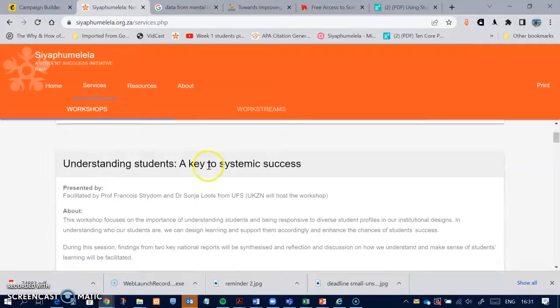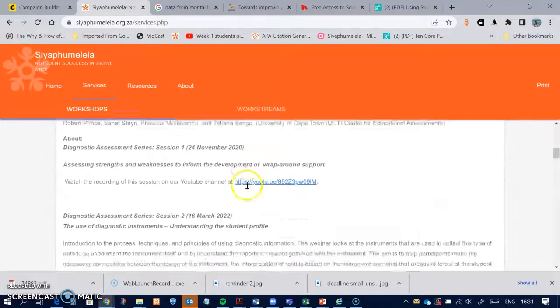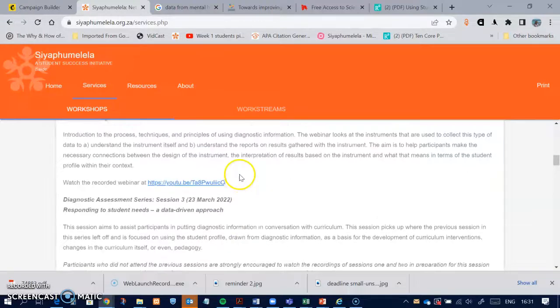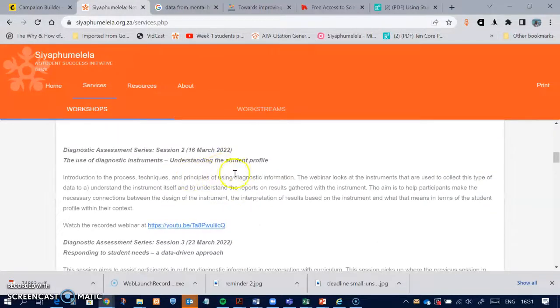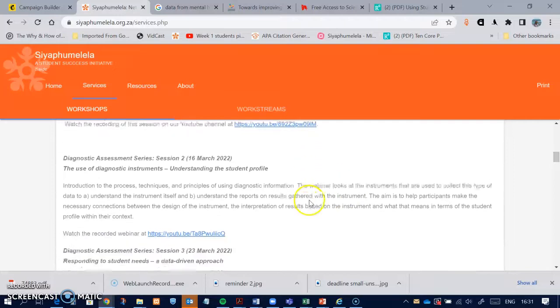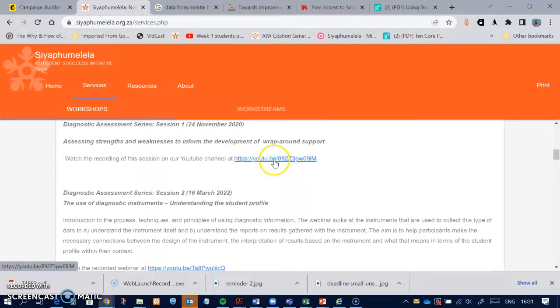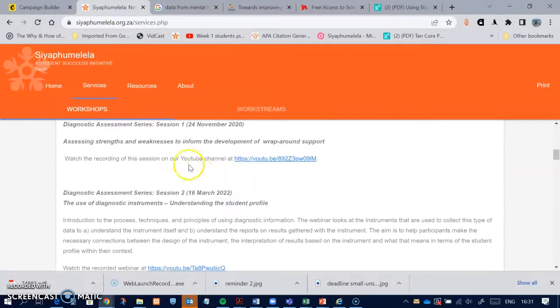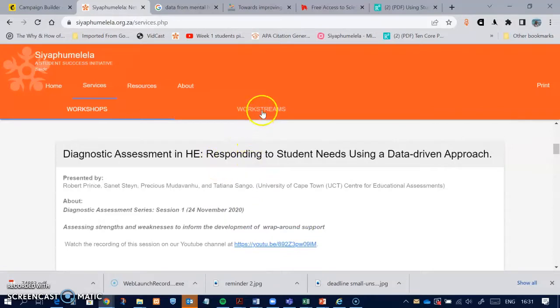Scrolling down the Workshop tab, you will see a list of all the workshops that have been conducted, and in cases where this has been already conducted, there will be a link to the YouTube channel where you can see a recording of the session and documents relating to that particular workshop.